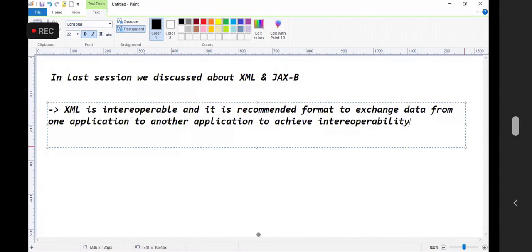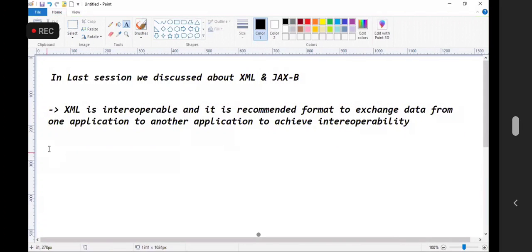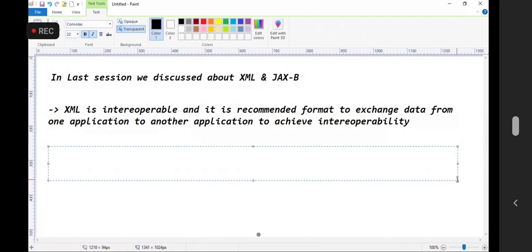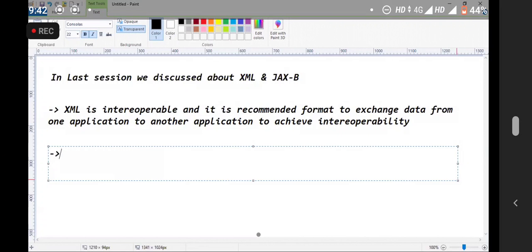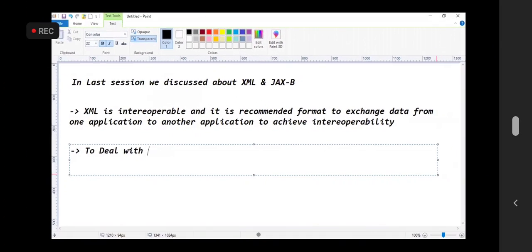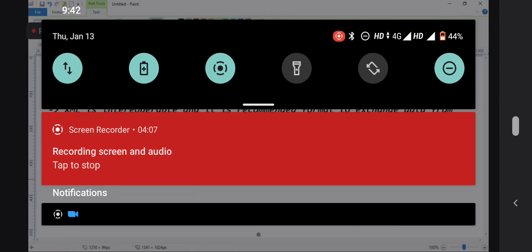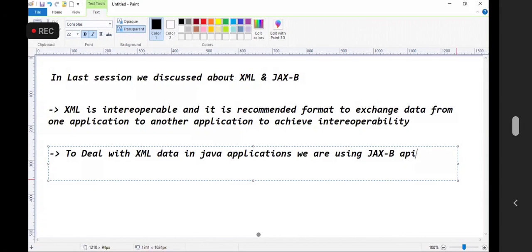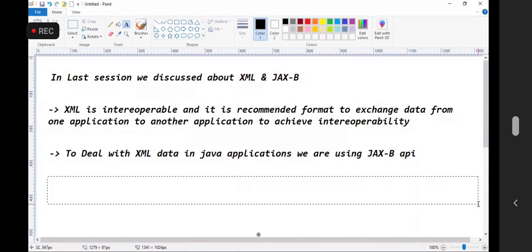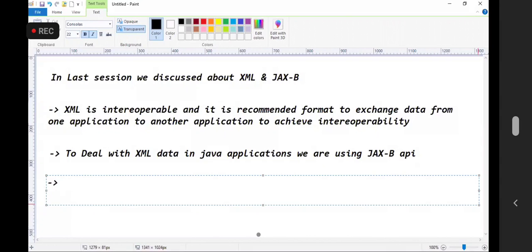To deal with XML data in Java applications, we are using the JAX-B API. By using the JAX-B API, XML data can be converted into Java objects, and Java object data can be converted into XML.